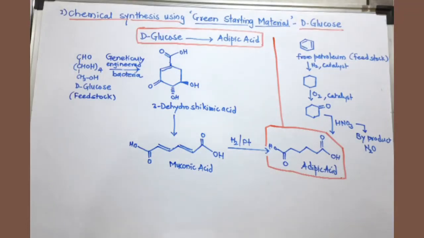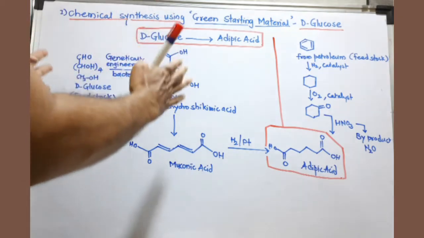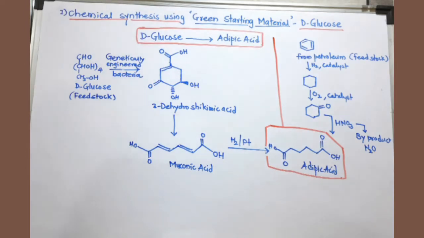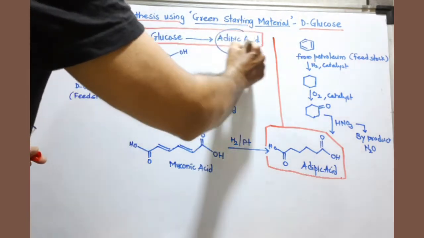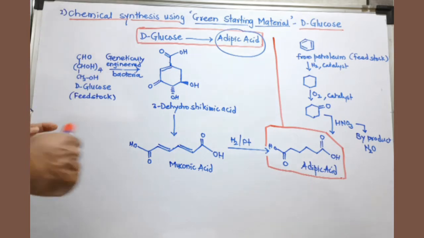We have seen the 12 principles of green chemistry in the previous video. Now we are discussing a synthesis where the starting compound is a green material, and we will compare this with another starting compound. If we want to prepare adipic acid, this is a very important compound for the synthesis of polyamides. That's why it is required in tons.